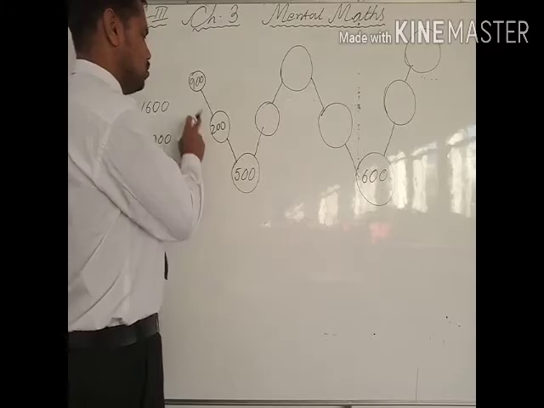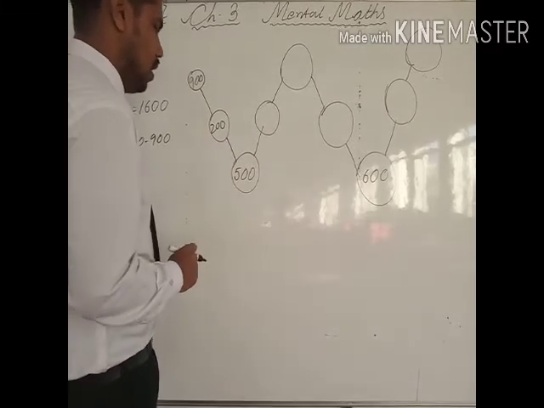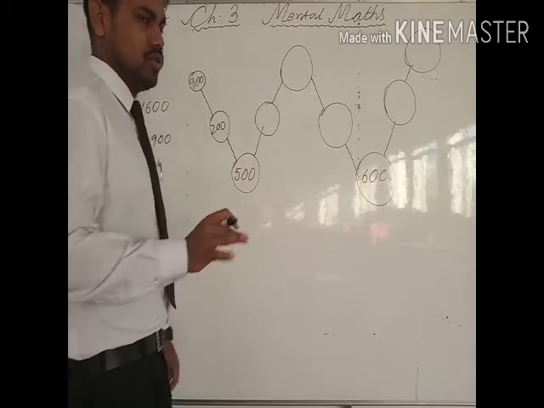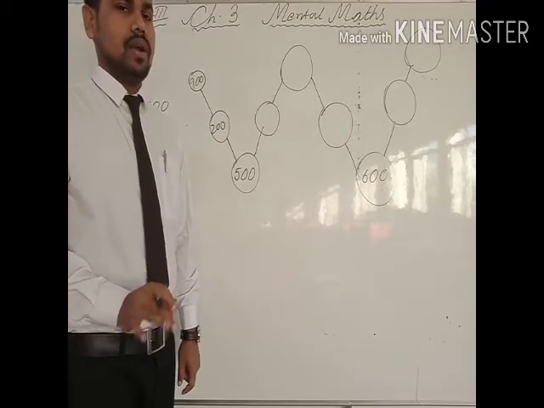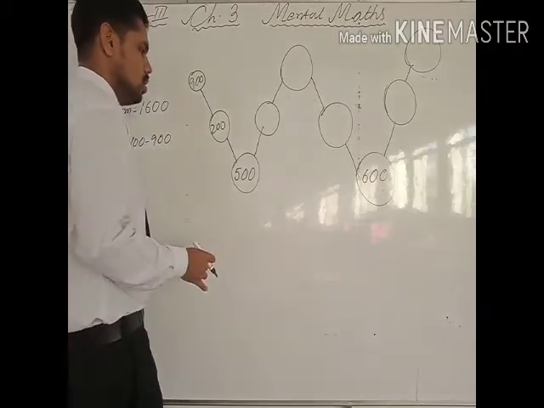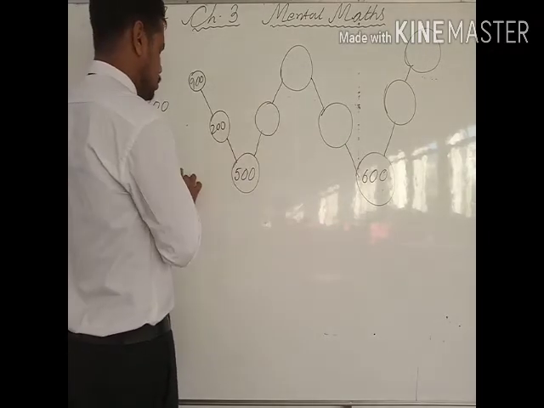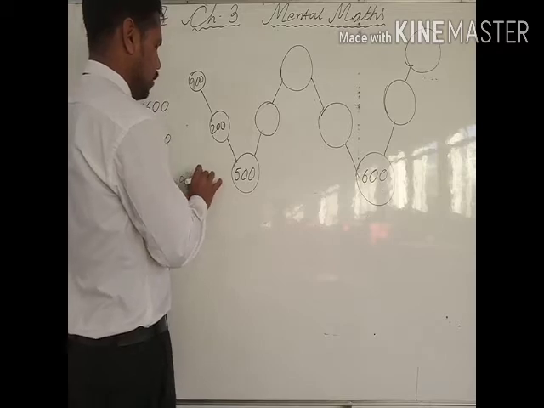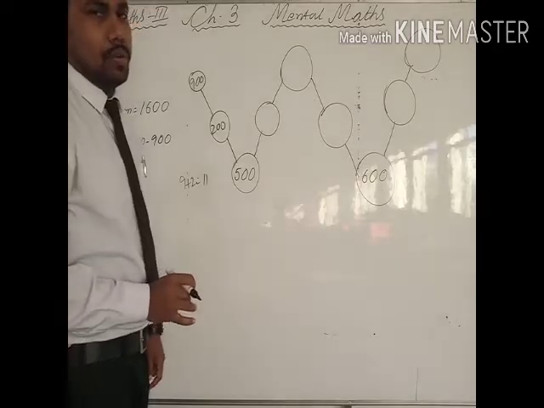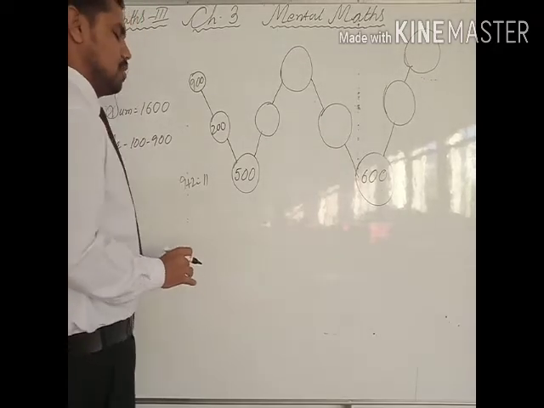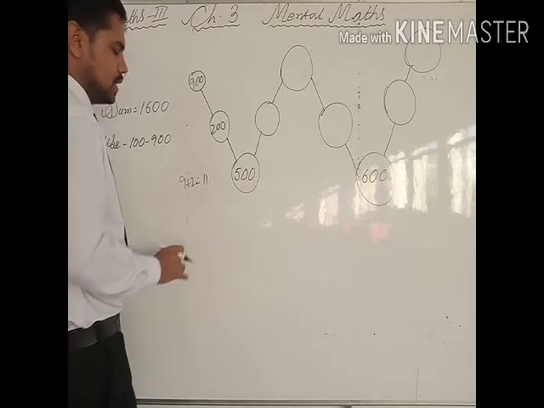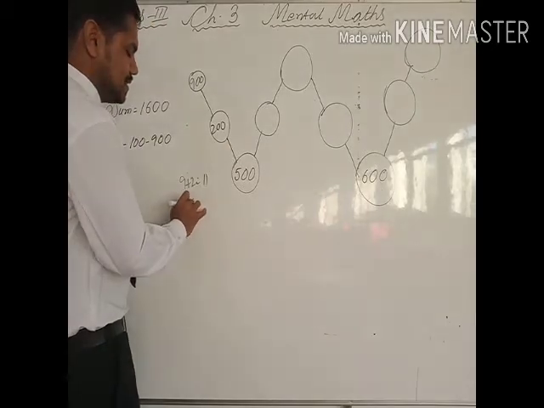I have used 200 and 900. Let's see now what will be next. Okay, here there is no condition that you cannot use one particular number 2 times. So you can use it multiple times also. So again, we have used 9 plus 2 is equal to 11. Now 5 plus how much is equal to 11, that you have to check. So 5 plus how much is equal to 11? Yes, 5 plus 6 is 11.